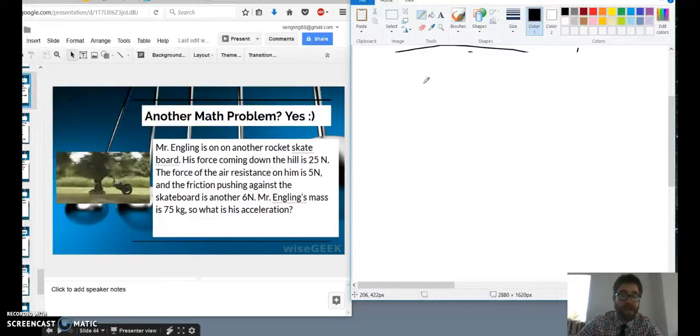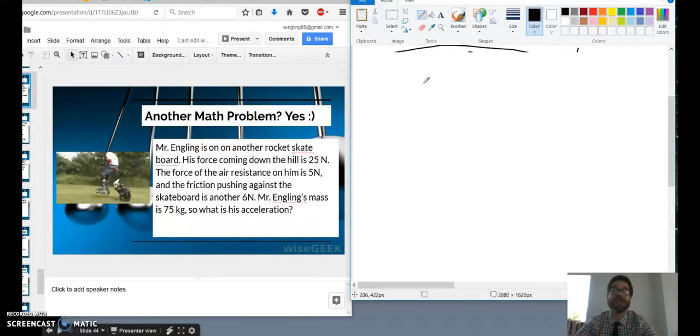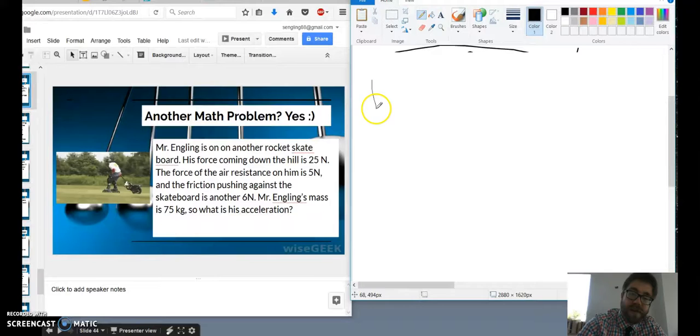Alright, so Mr. Anglin's on another rocket skateboard. That crazy Mr. Anglin, why is he always on a skateboard? His force coming down the hill is 25 newtons. The force of air resistance on him is 5 newtons. The friction pushing against the skateboard is another 6 newtons. Mr. Anglin's mass is 75 kilograms. What is his acceleration?